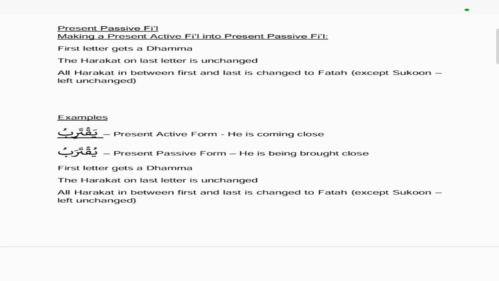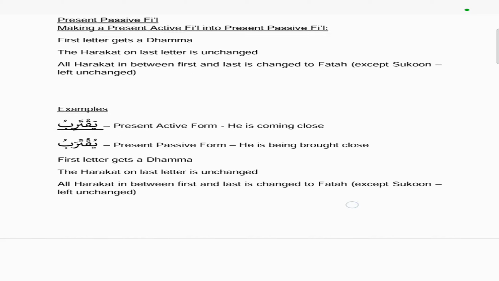So the harakat on the last letter is unchanged, and all the harakat in between the first and the last is changed to fatha, except a sukoon, which is left unchanged. So the first letter gets a dhamma, the harakat on the last letter is unchanged, and everything in between the first and the last is changed to a fatha, except the sukoon, which remains a sukoon.